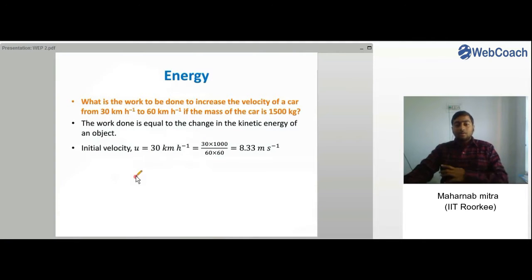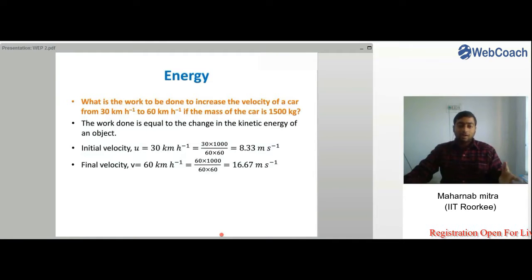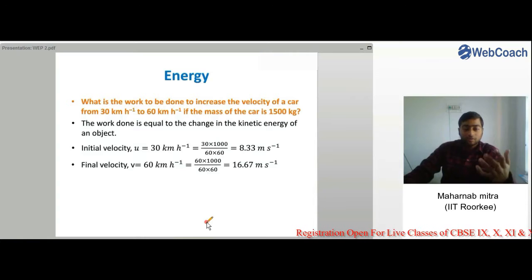So let us convert the velocities into meters per second, or in SI units. So 30 kilometers per hour has been converted into 8.33 meters per second. You can see we have multiplied by 1000 to convert it into meters and divided by 60 into 60, so that it gets converted to per second. And similarly we find out the final velocity also in SI units. It comes out to be 16.67 meters per second.